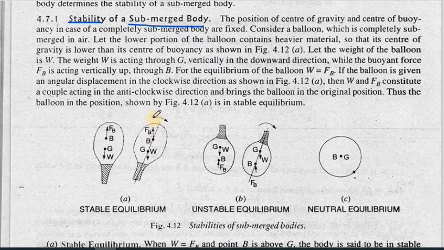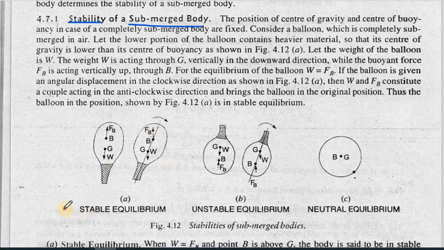The movement will act in this direction, that is a clockwise direction, but your buoyant force as well as your weight is now producing a couple. They will try to resist it in the opposite direction.